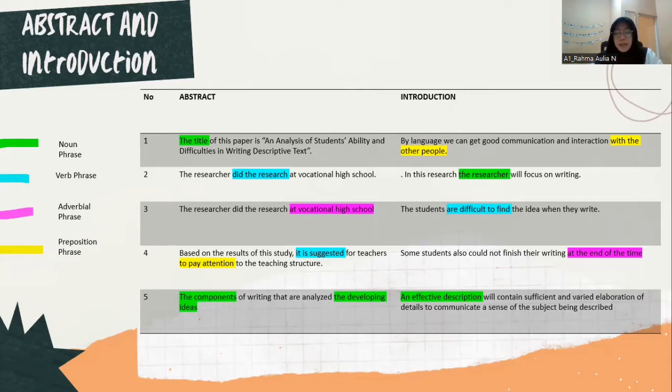And then the last, "an effective description will contain sufficient and varied elaboration of details to communicate a sense of the subject being described." Here, "an effective" is the modifier, and "description" is a noun, so it uses adjective modifiers that modify a noun. So it's a noun phrase.